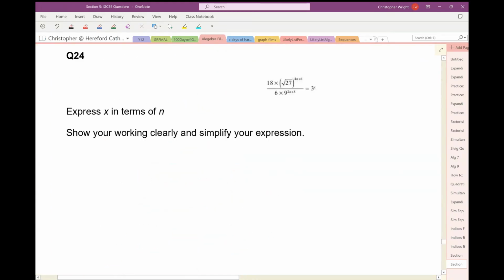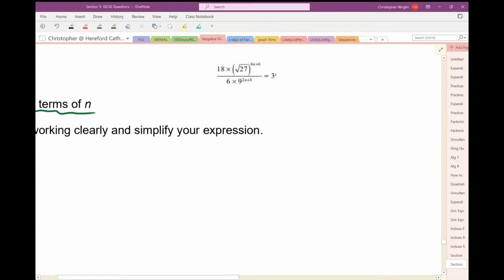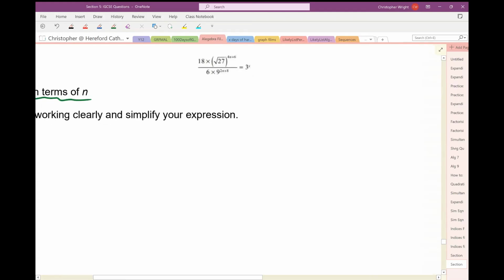Question 24. Express x in terms of n. Right, let's see what we've got here. We have got 18 multiplied by the square root of 27 to the power of 4n plus 6, over 6 times 9 to the power of 2n plus 8, and that equals 3 to the power of x.